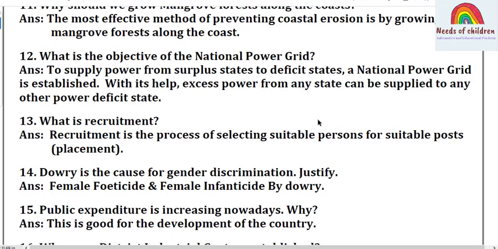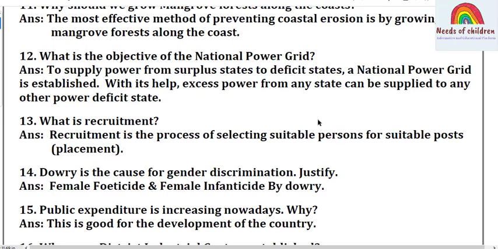With its help, excess power from any state, that means surplus states, can be supplied to any other power deficit states. I mean, the states which are facing the problem with power, scarcity of the power. So those states are called deficit states. That's the reason a national power grid is established.